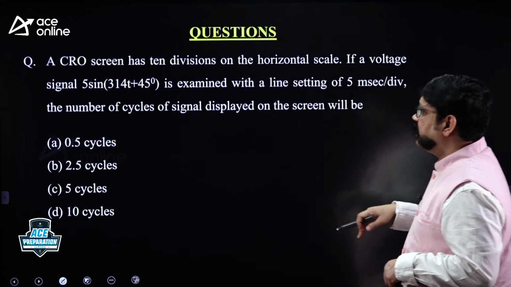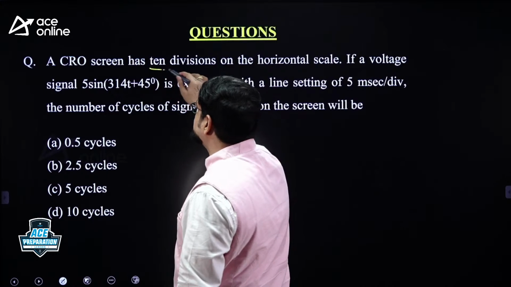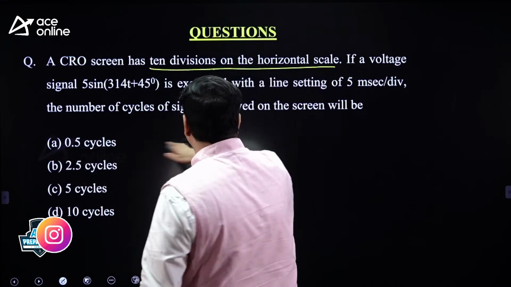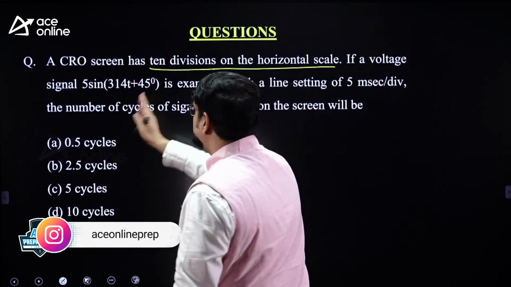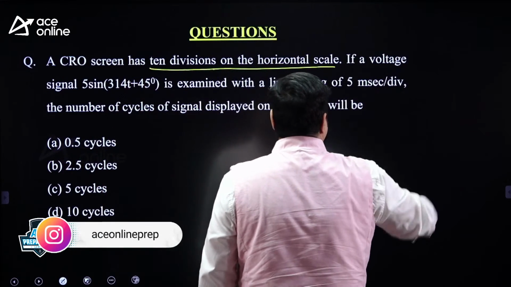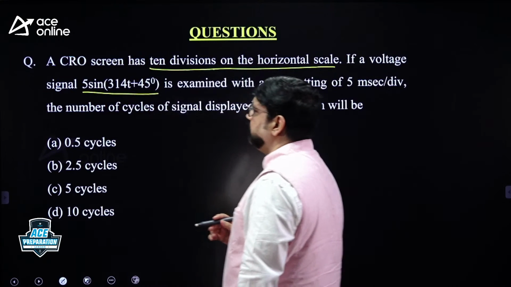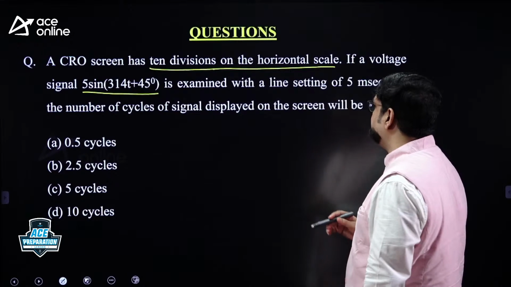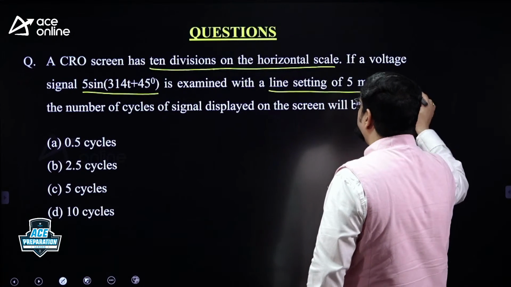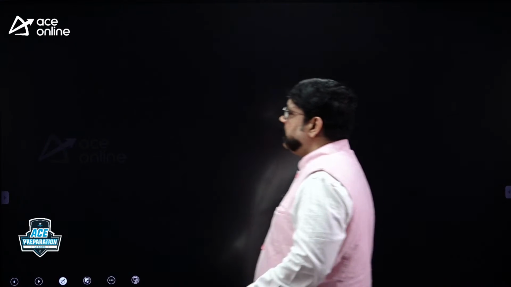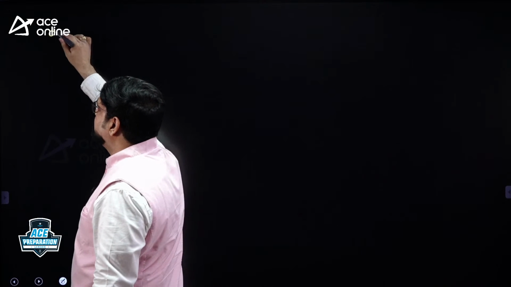Observe what is the given data. CRO screen has 10 divisions on the horizontal scale, please. This is the horizontal scale. This horizontal scale is divided into 10 divisions. What is the voltage signal you are sensing that is applied to the vertical input? 5 sin(314t + 45). What is the time base setting? 5 millisecond per division. They are asking you the number of cycles. So let me write what is the given data. Given data I am writing.